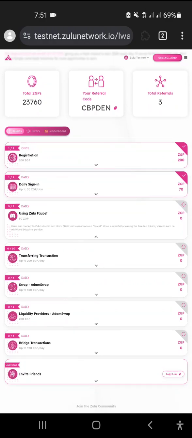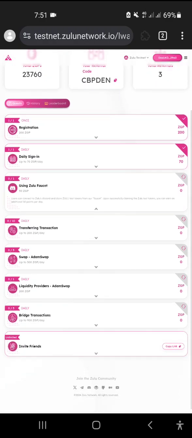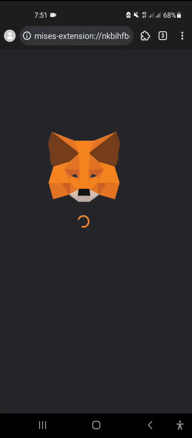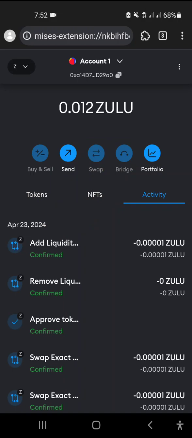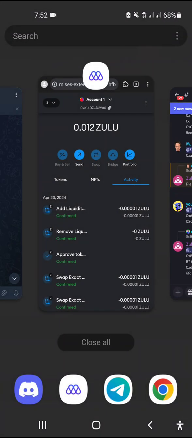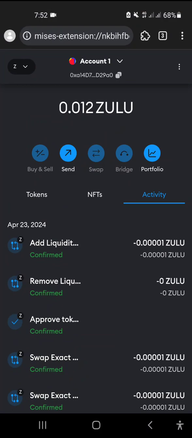Now the next is a transaction. Go to your MetaMask. Maybe you already set up your Zulu token inside your MetaMask, if you noticed. Here you have some Zulu because you get some tokens through this Discord. You provide your address and they provide you some Zulu immediately. Because I did that, I have it. Click on this send button.